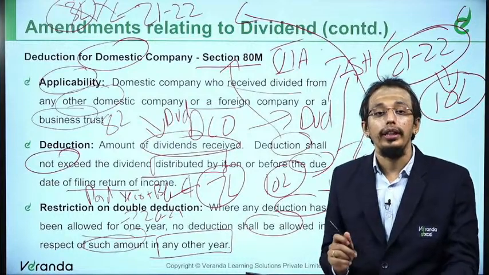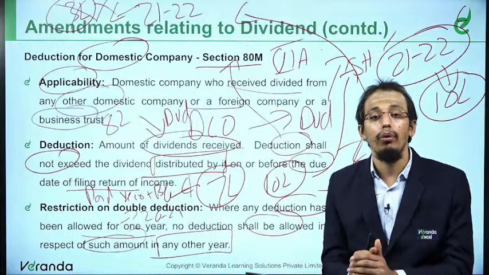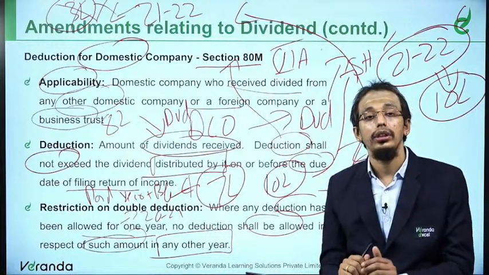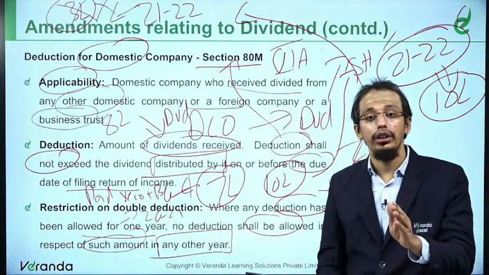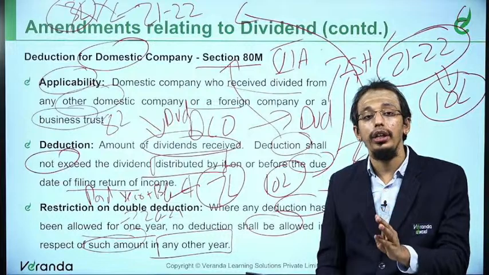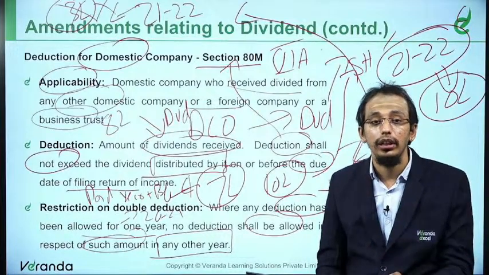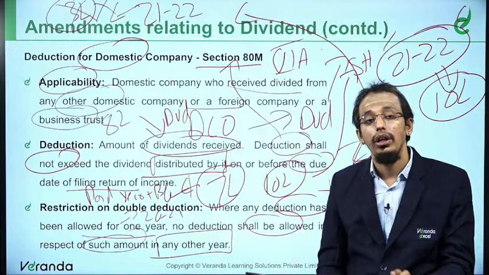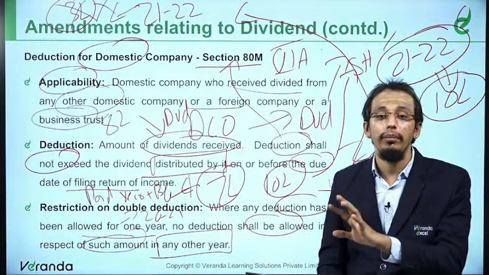So, quickly summarizing this ATM, because it is a little bit new and my gut feeling is more likely to be tested in examination. A domestic company receiving a dividend will be allowed as deduction. However, it will be allowed as deduction only if it is also paying. The deduction cannot exceed the amount distributed. Restriction on double deduction: if it has already been claimed, you cannot claim in the subsequent year.